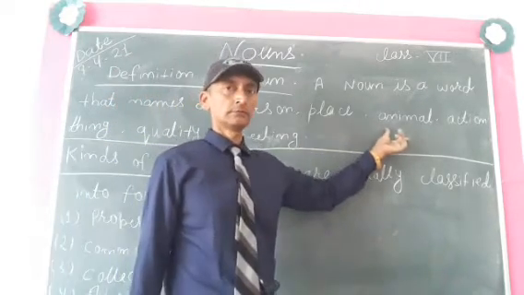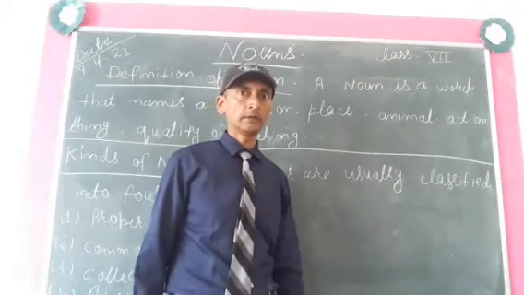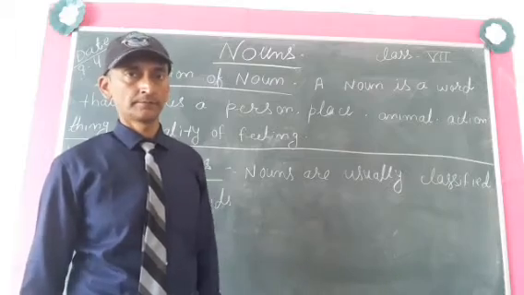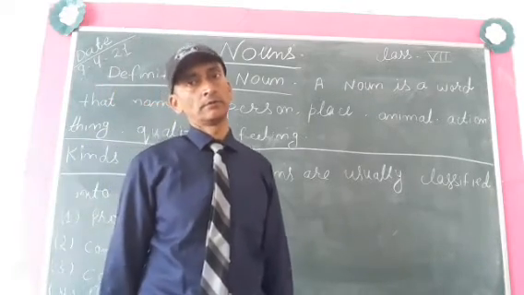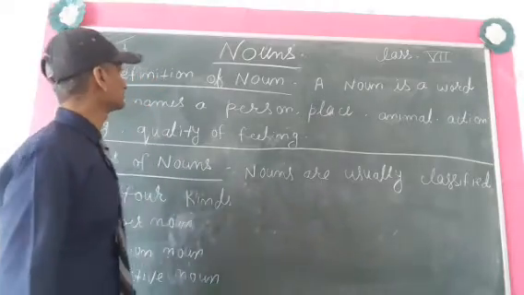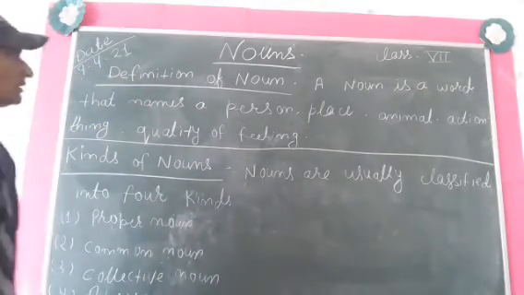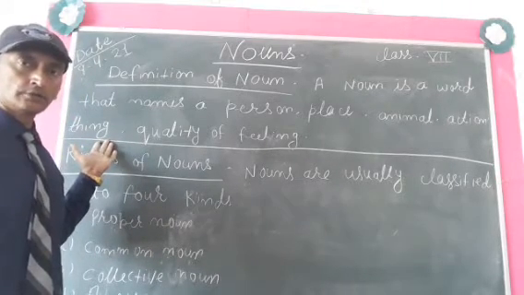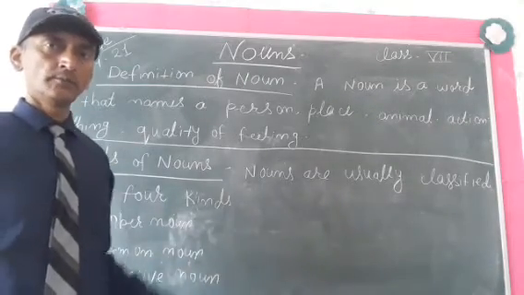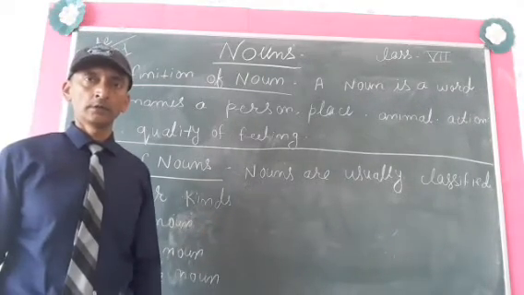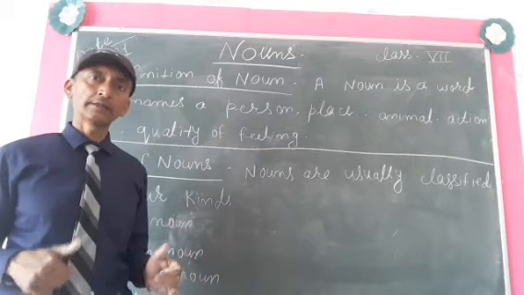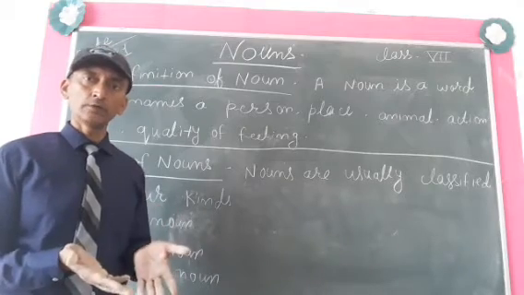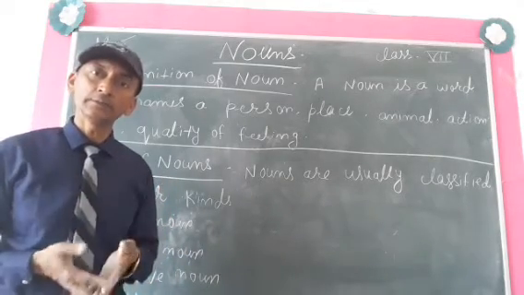Okay, name of animal, like lion, goat, giraffe. All those will be nouns. Okay, thing, anything like duster, chalk, pen, blackboard, book, copy. All those will be examples of noun. So we can see nouns, we can feel some nouns also.